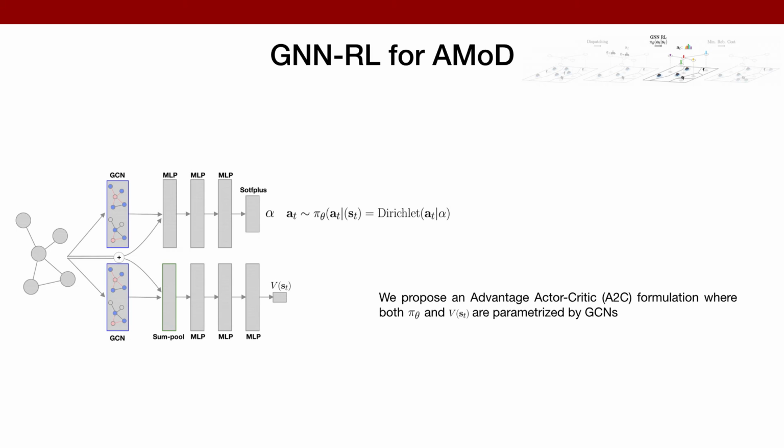We propose an advantage actor-critic formulation where both the policy and value function estimator are characterized by graph convolution layers and optimized to maximize expected profit. On one hand, we devise the output of our policy network to represent the concentration parameters alpha of a Dirichlet distribution. On the other hand, the critic is characterized by an additional global sum pooling layer, thus computing a single value function estimate for the entire network by aggregating information across all nodes in the graph.